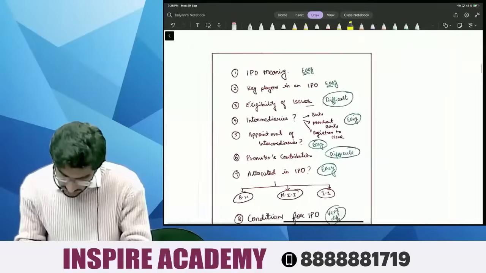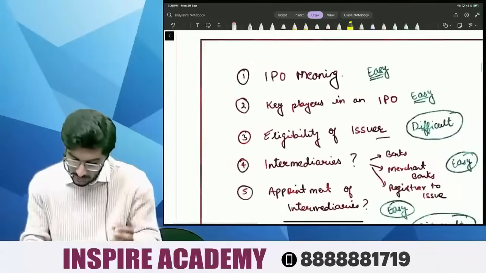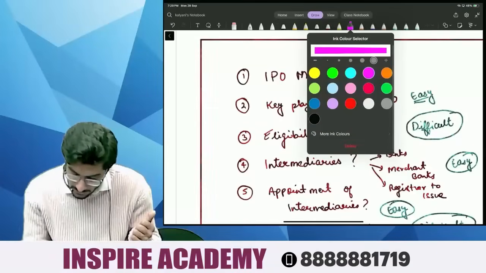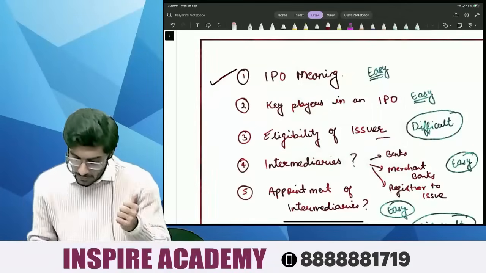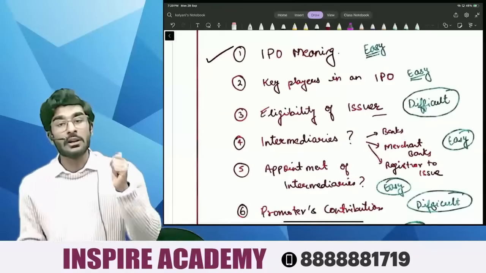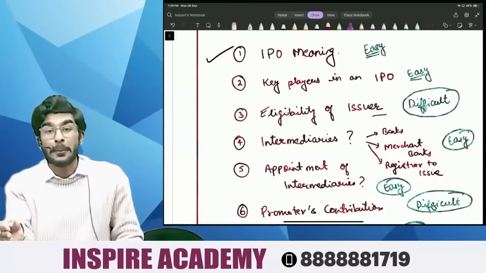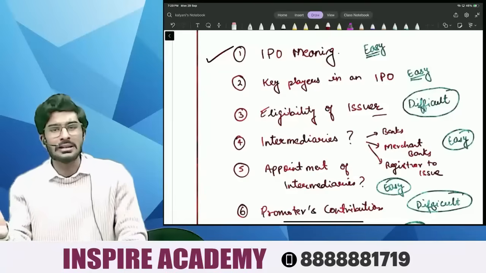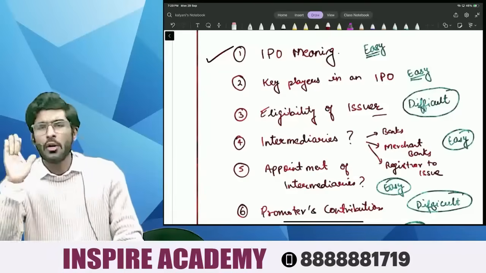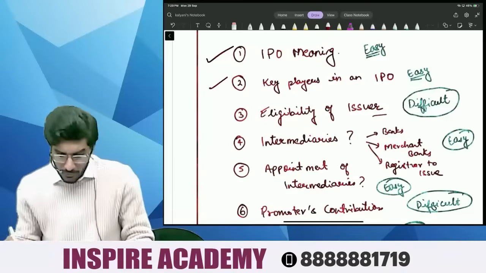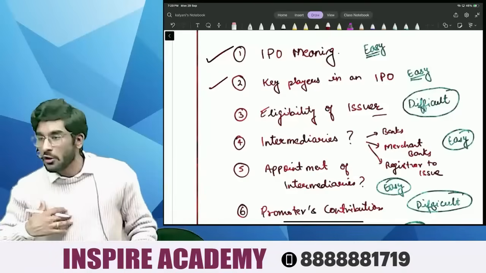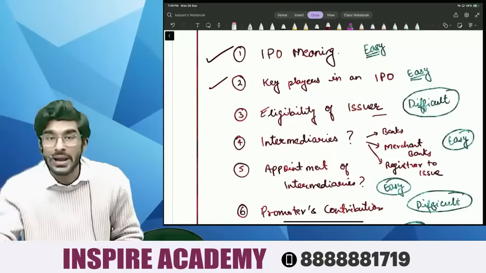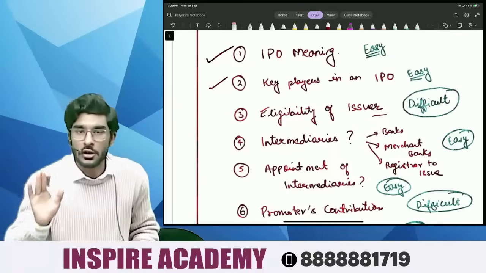First things first, let me show you the index. We're going to understand first the meaning of IPO. Once we are done with that, then we'll understand who are the key players in an IPO: NSE, BSE, NSDL, CDSL. We're going to understand every single thing. Number 3 is, if a company wants to go for an IPO, what all things it has to comply with to get itself listed on stock exchange.